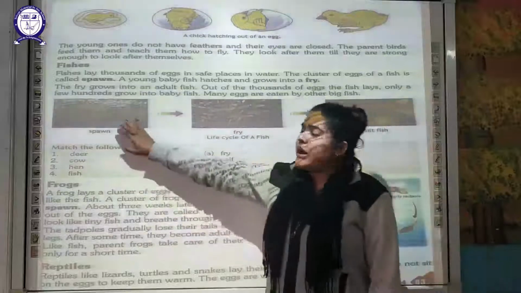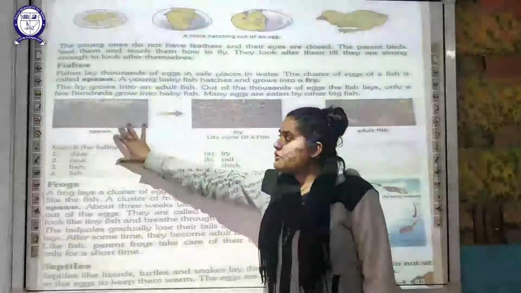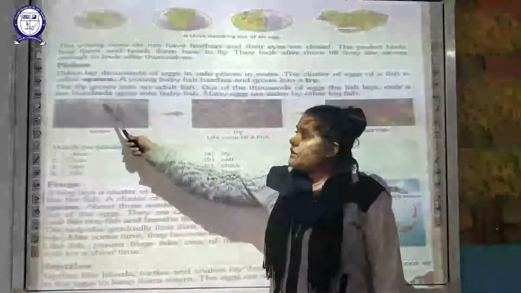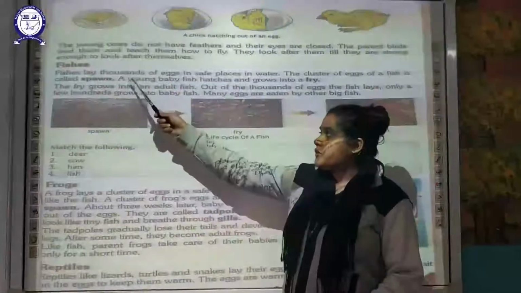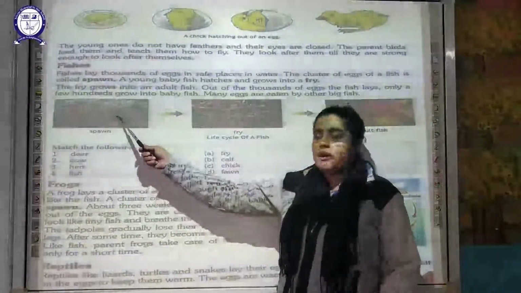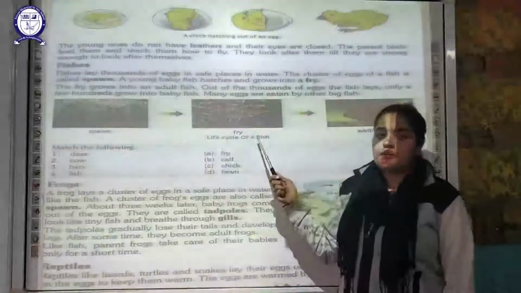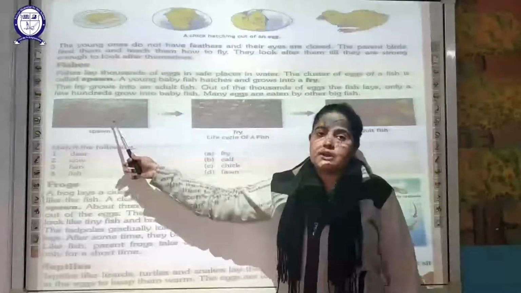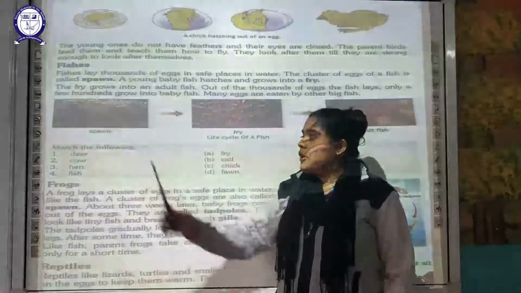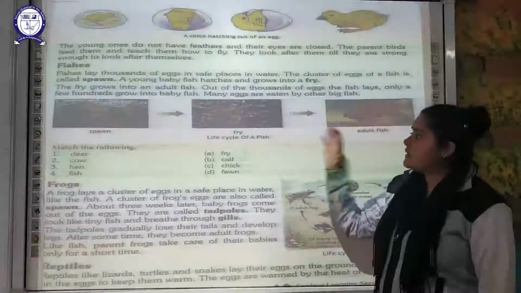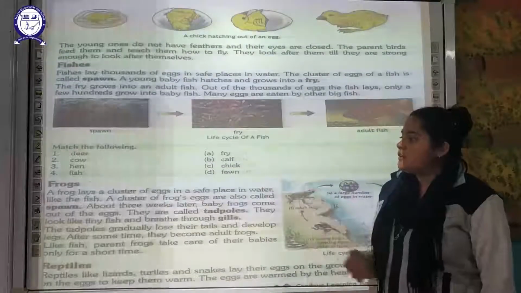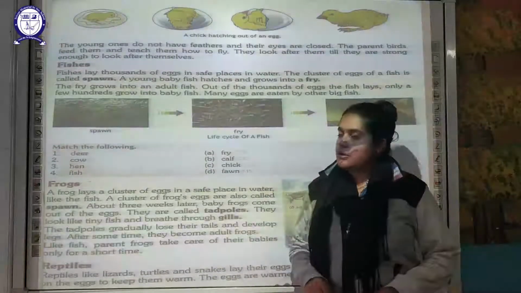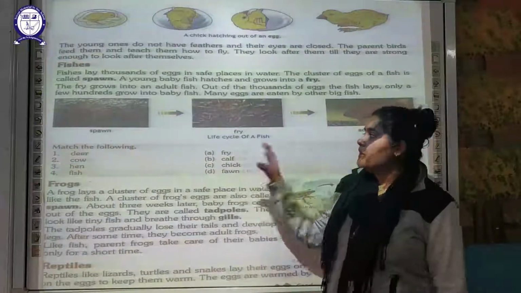So why do these fish lay thousands of eggs? The basic reason is that out of these thousands, only a few hundred of them can develop into a fry, because most of the big fishes are going to feed on the eggs of the small fishes. So that is the reason. This is the life cycle of a fish.